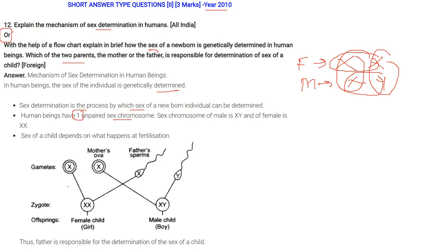See, the mother has X, and it combines with the father's X from the sperm. It gives you XX, that is the female child. Now the mother's ovum has only X. So when it combines with the Y of the father's sperm, it gives rise to a boy. So the father is responsible for the determination of the gender or sex of a child.